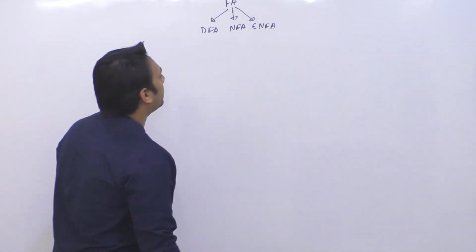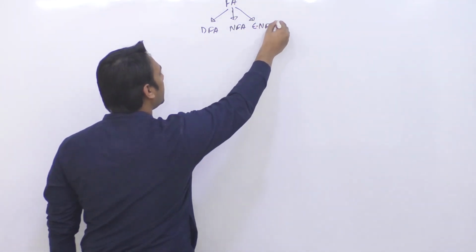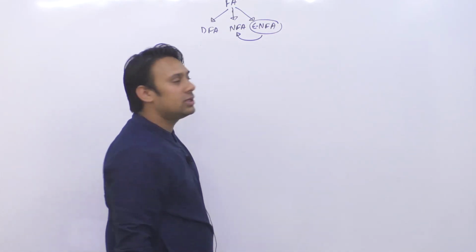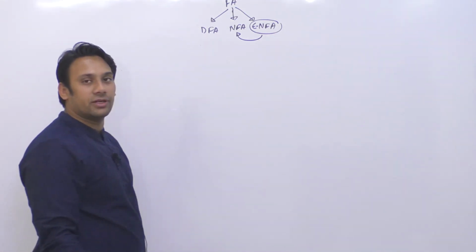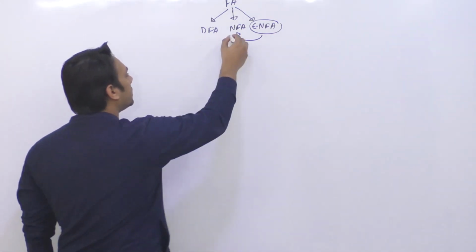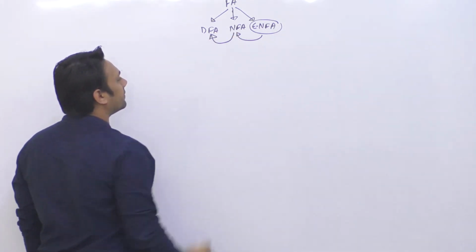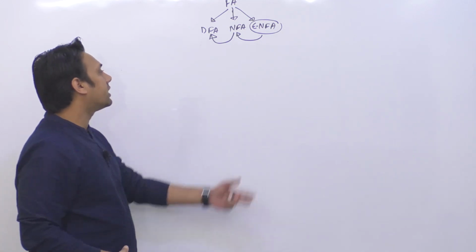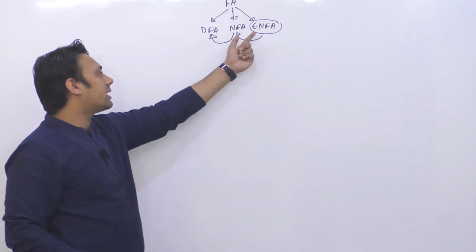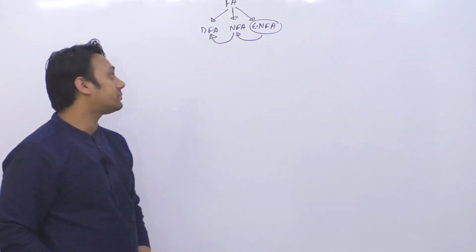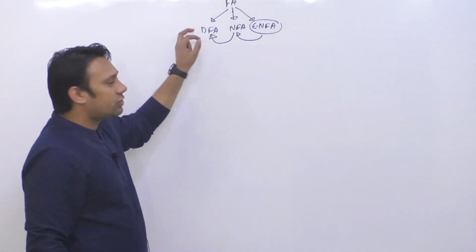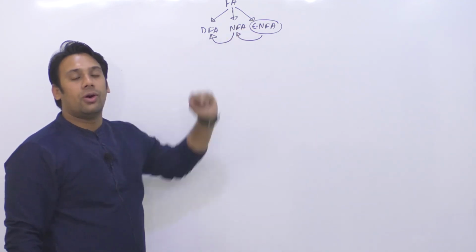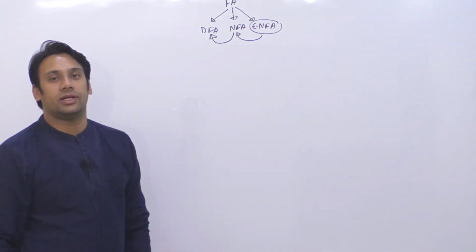Now I told you that we can convert every epsilon NFA to an NFA. हम लोग जितने भी epsilon NFA हैं उन सबको NFA में convert कर सकते हैं, and we can convert every NFA to DFA. So how can we convert? Because there exists an algorithm. Using that algorithm I can convert this NFA to DFA. I can convert epsilon NFA to NFA. It means even if you are having a DFA, a NFA, or an epsilon NFA, all these 3 concepts are basically equivalent in power.